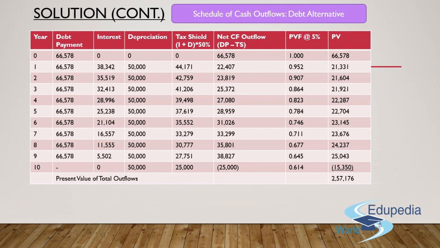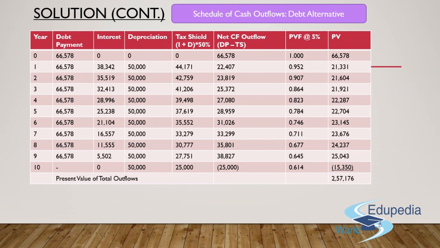Guys, year 0. The debt payment is of rupees 66,758. Does it include any amount of interest? Absolutely not. This is something which I have already paid in the beginning of the year itself. So it will not include any amount of interest. Number two, does it include any amount of depreciation? Absolutely not. Again, this is something which I have paid in the beginning of the year itself. So I haven't charged any depreciation as of yet. So whether I'll be getting some kind of tax shield in this particular scenario? Absolutely not.